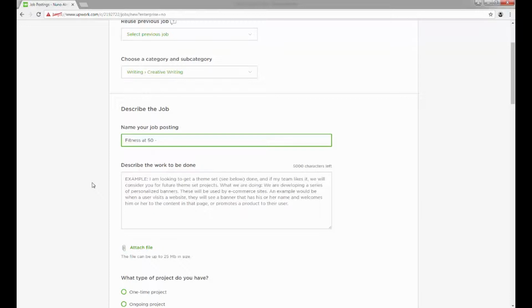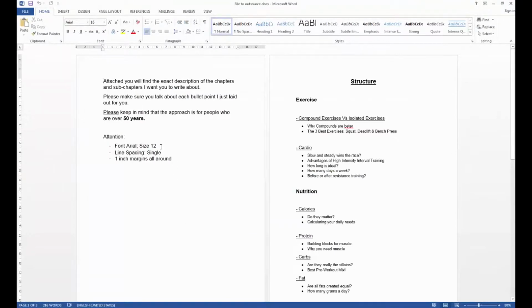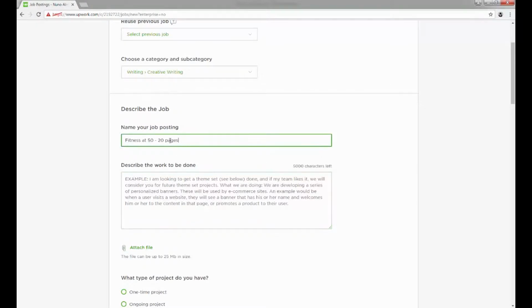Now you have two options. You can either choose the number of pages you want or the number of words. If you choose 20 pages, then in the description make sure you are specific, that you say the font size, the line spacing and the margins, because if you are asking for pages, you have to give these details. Now if you're asking for words, you don't have to be specific because words are words. Okay, now you have two options.